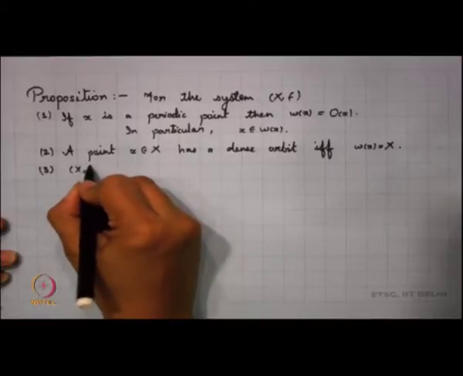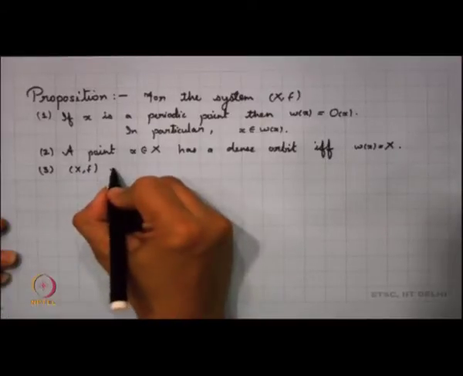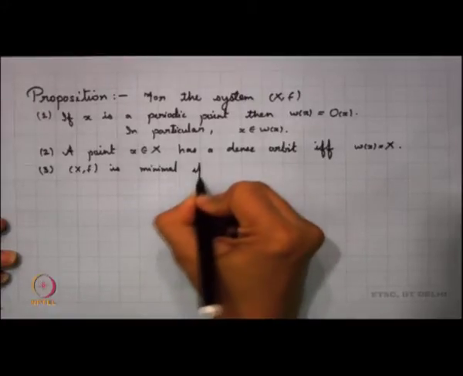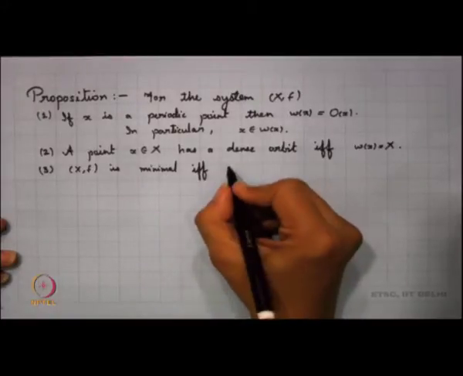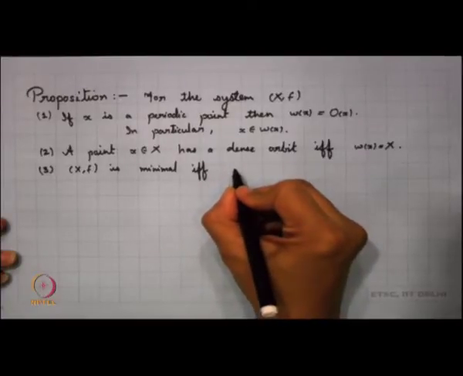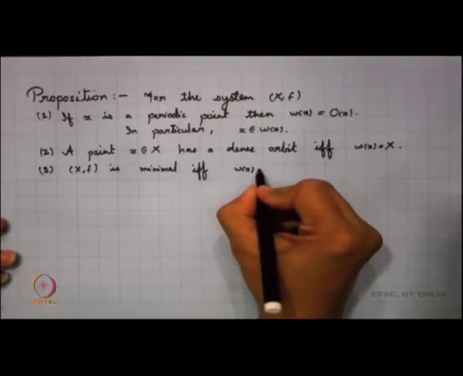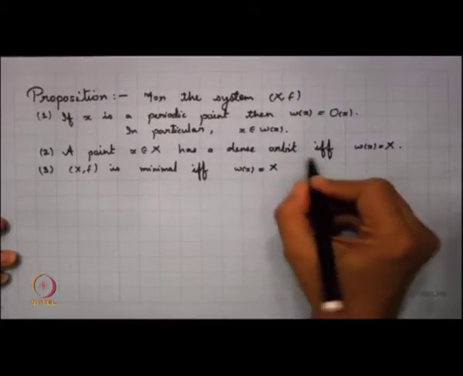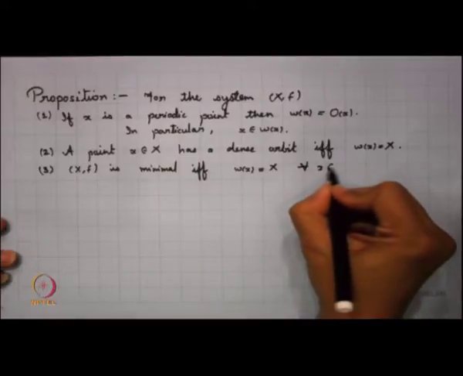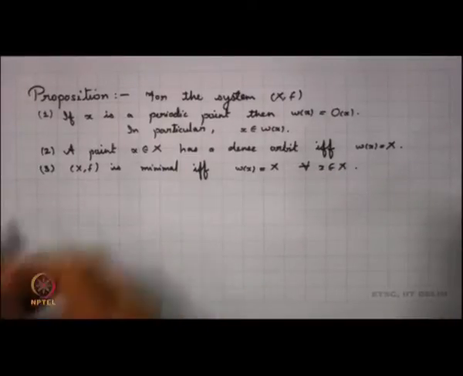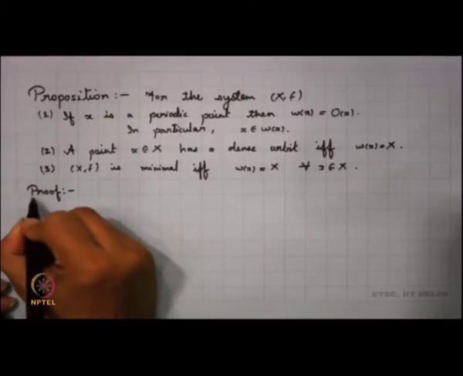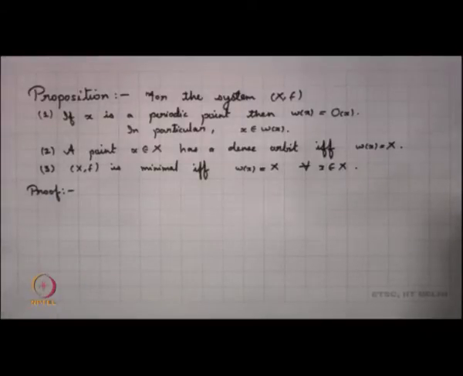I want to say that the system f is minimal if and only if omega x is equal to X for every x in X. Let us try to look into the proof of this; these are very simple observations.